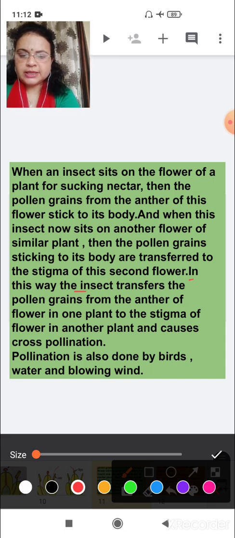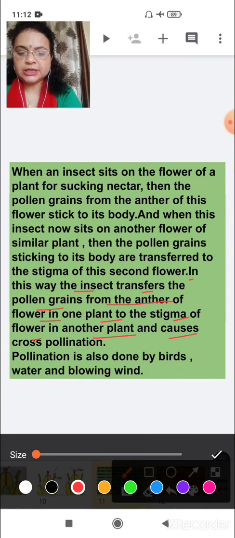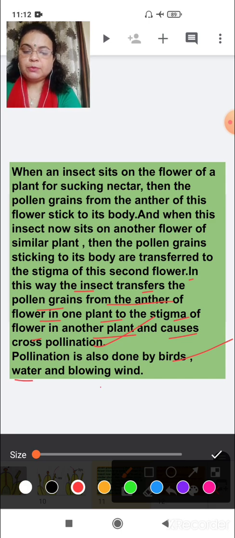In this way the insect transfers the pollen grain from the anther of a flower on one plant to the stigma of a flower on another plant, and this causes cross-pollination. Cross-pollination does not occur by insects only; pollination is also done by birds, by water and by the blowing wind.